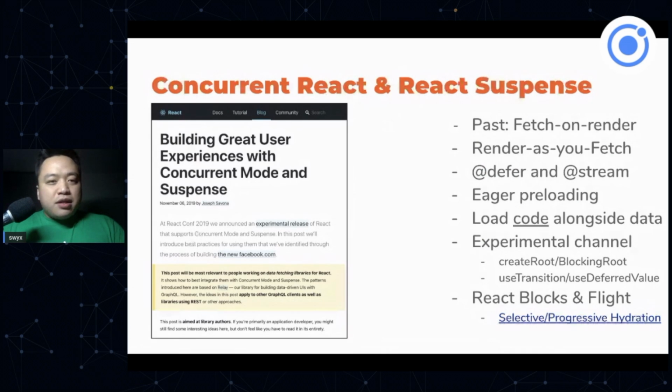Of course, the other big ticket item is Concurrent React and React Suspense. This was launched experimentally last year and has not been production ready. I don't expect it to be out this year, basically because the React team has discovered that there are more things that they need to develop.